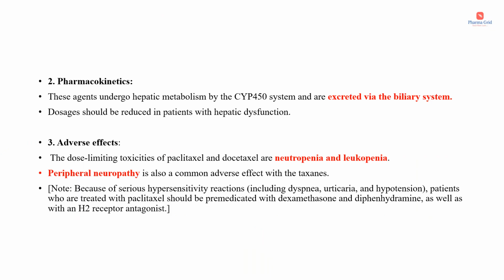Now the pharmacokinetics: these agents undergo hepatic metabolism by the cytochrome P450 system and are excreted via the biliary system. Since these drugs are excreted through the biliary route, dose adjustment should be done in patients with hepatic dysfunction. Then adverse effects. The dose limiting toxicities of paclitaxel and docetaxel are neutropenia and leukopenia. Peripheral neuropathy is also a common adverse effect with the taxanes. Because of serious hypersensitivity reactions including dyspnea, urticaria and hypotension, patients treated with paclitaxel should be pre-medicated with dexamethasone and diphenhydramine as well as an H2 receptor antagonist.